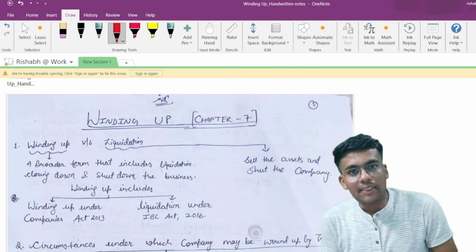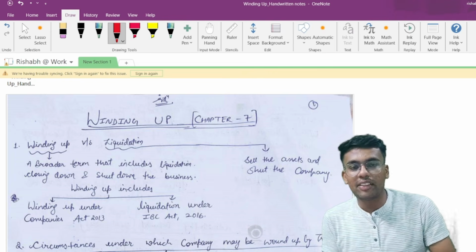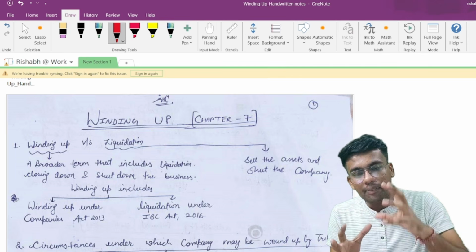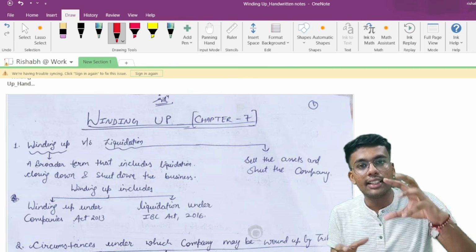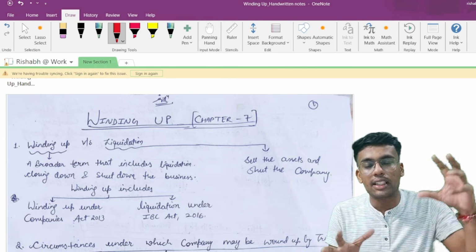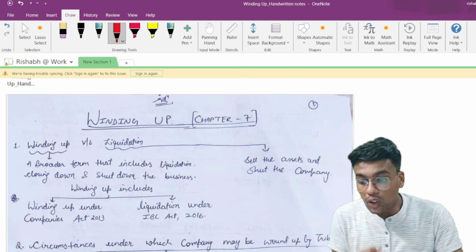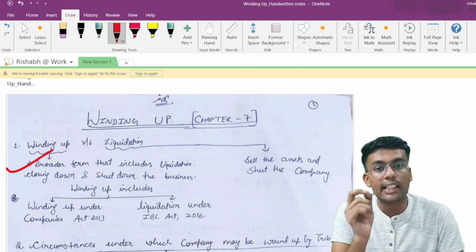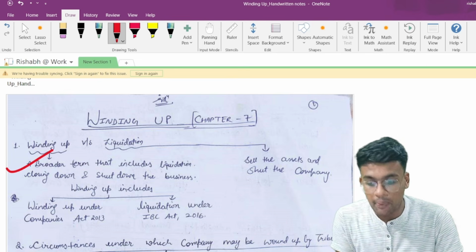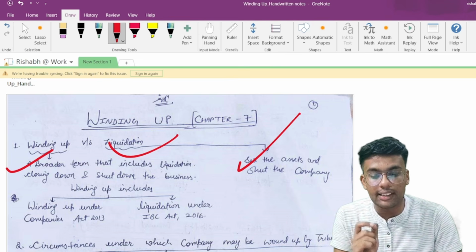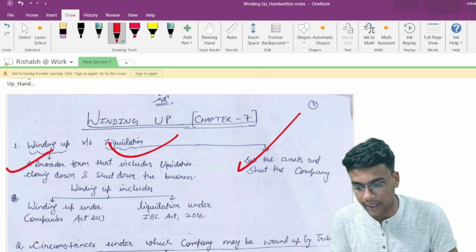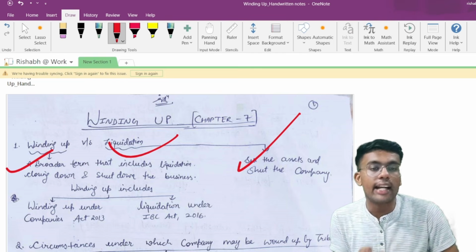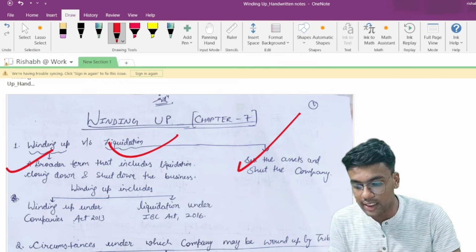Before beginning with the chapter, let us understand the differentiation between the terms winding up and liquidation. Winding up is the broader term, and liquidation is a subpart of it. Winding up includes the closing down and shutting down of the business, whereas liquidation is defined as the selling of the assets and settling the company. Winding up includes winding up under the Companies Act 2013 and liquidation under the IBC Act 2016.